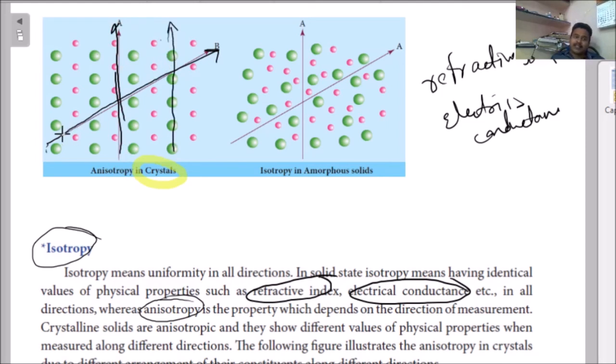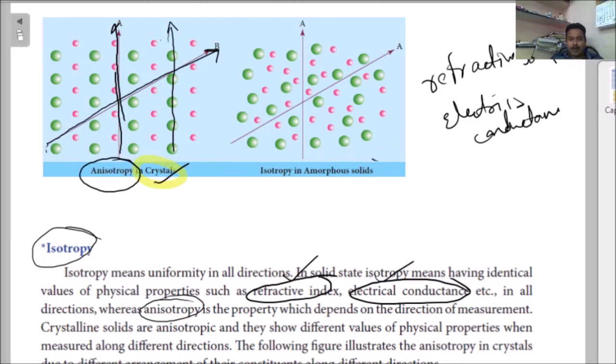So this direction has one value of the physical property, another direction has another value. One physical property is changing with direction, such as refractive index or electrical conductance. It changes with direction in crystalline solids. This is called anisotropy.